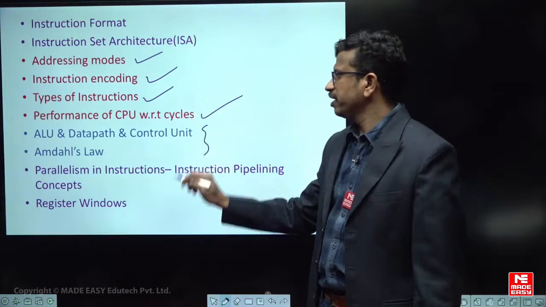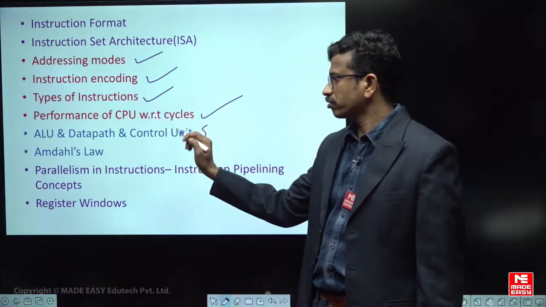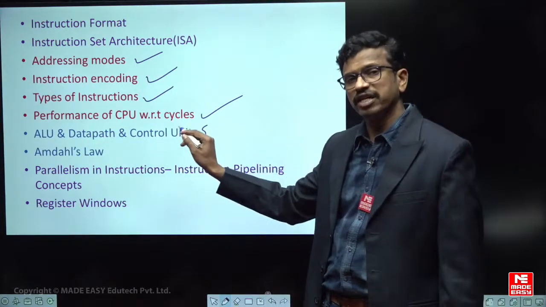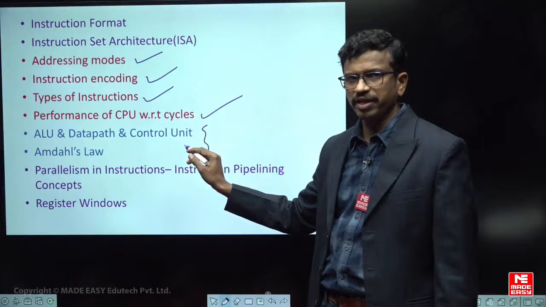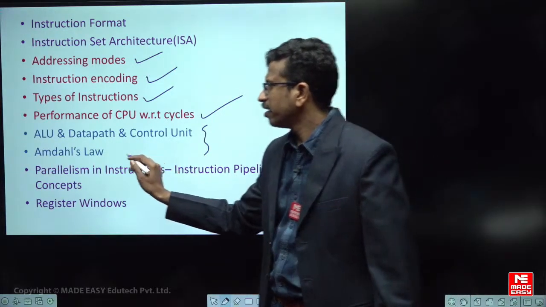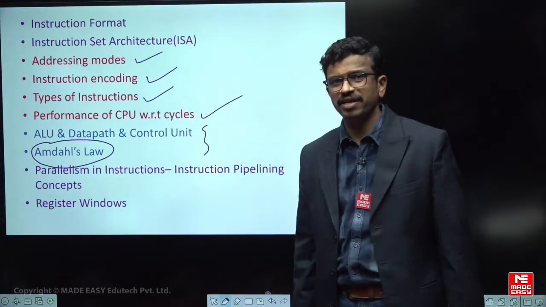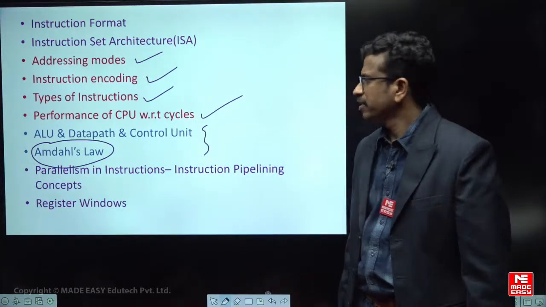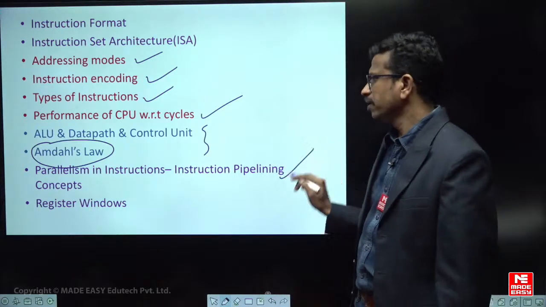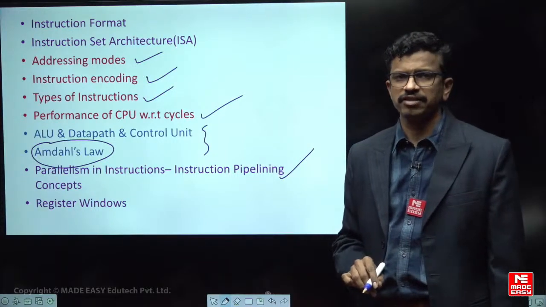Other one is like we'll be solving some questions on the ALU data path and also the control unit. So in the ALU, how this data path is there, how to understand the control unit questions, two types, microprogrammed and hardwired. Similarly, what is the role of improving some portion of the processor so that you can get the overall speedup improved? That is what is given by Amdahl's law. And finally, the questions can be discussed on instruction pipelining, where the overlapped execution of instructions will take place.